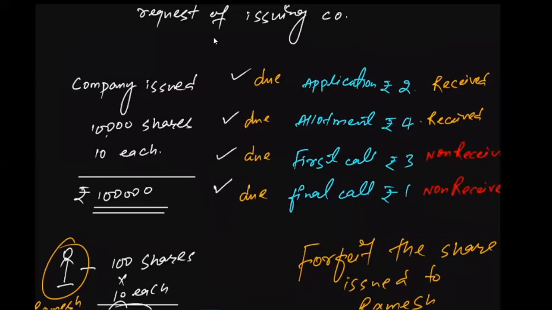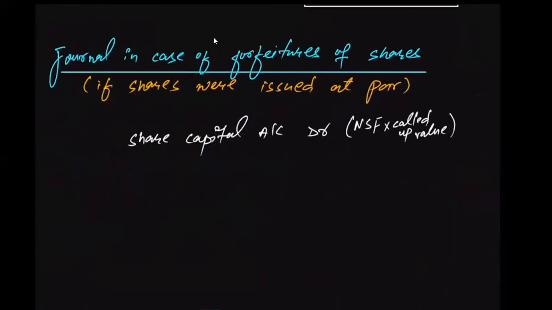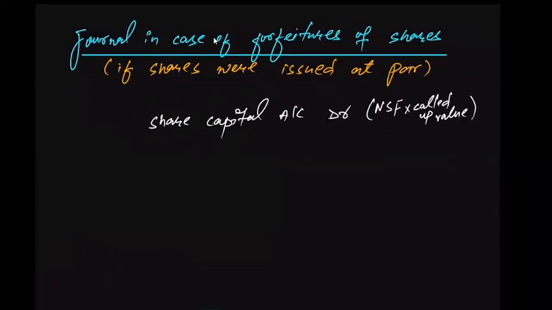So if the company has asked Ramesh to pay for application, allotment, first call and final call, that means the total called up amount is 10 rupees. So the sum total of 2 plus 4 plus 3 plus 1 equals 10. That means the total called up value is 10 rupees. So basically, since the company has called for 10 rupees, we will be multiplying here with 10. Number of shares forfeited with the called up value.